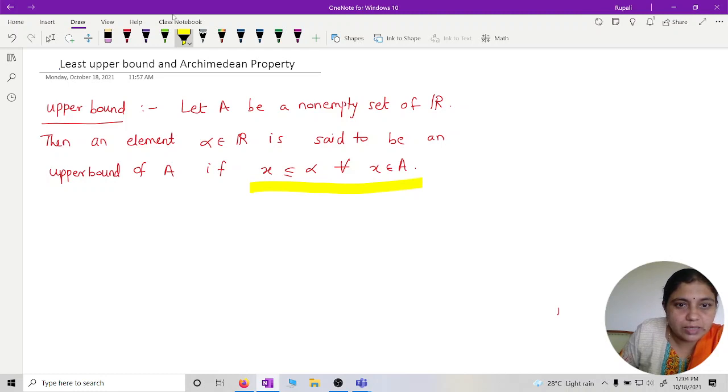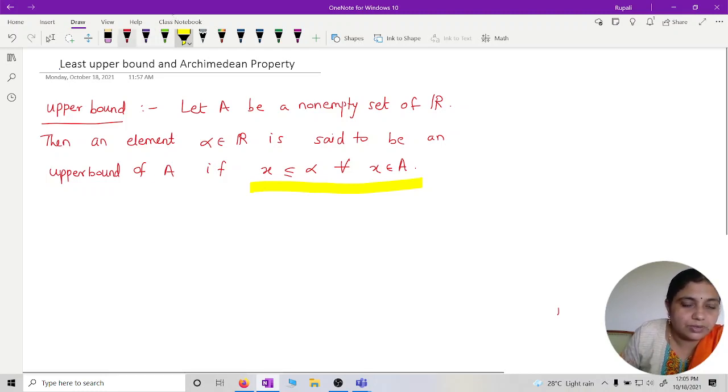What this means? x is less than or equal to alpha, or alpha is greater than or equal to x for every x in A. A is any non-empty subset of the real line.